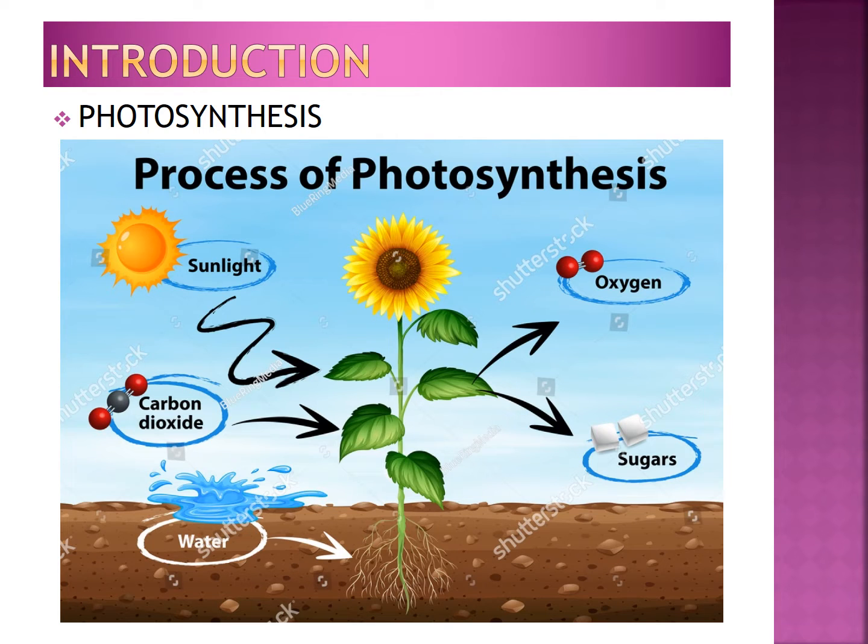In chapter 1, you have already learned about nutrition in plants. What is the meaning of nutrition in plants? Plants are autotrophs. Autotrophs means they prepare their own food by the process of photosynthesis. Do you know what is photosynthesis? Yes, photosynthesis means plants prepare food with the help of sunlight, carbon dioxide, and water. Okay, fine. Now you know that plants prepare their own food.